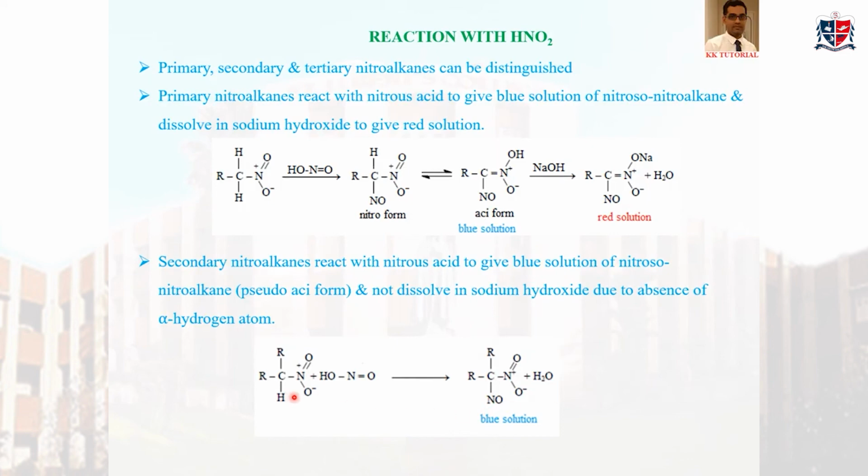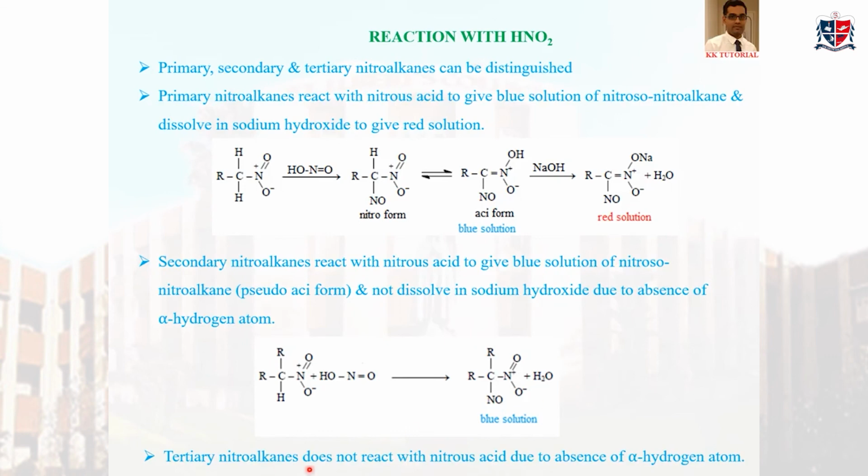So secondary nitroalkanes react with HNO2 to form a blue solution of nitroso-nitroalkane, which will not be converted to its acid form, or it will not be converted to a salt with NaOH because there is no further acidic hydrogen atom. And this is commonly called pseudo-nitrol. It is also known as pseudo-nitrol.